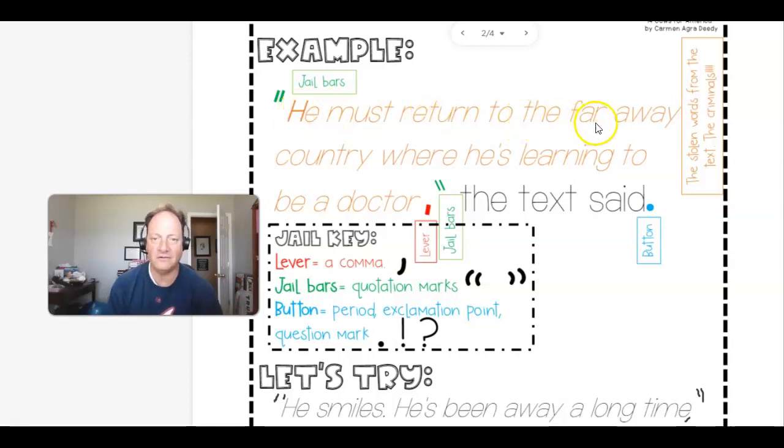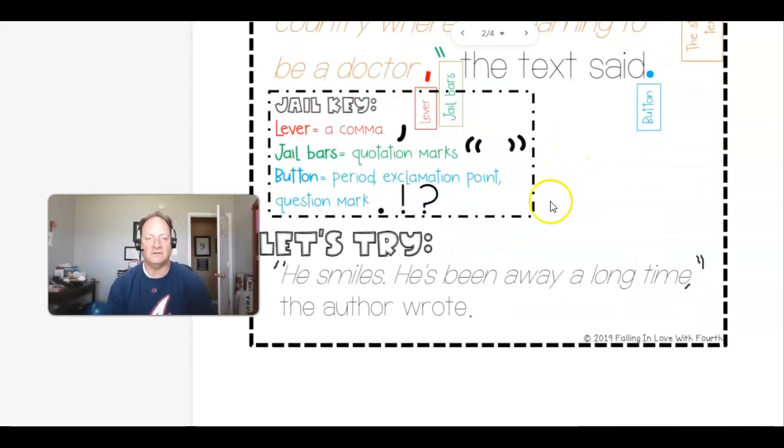He must return to the faraway country where he's been learning to be a doctor. Quote, a comma, and then quotation marks. The text said, period, okay? So it's the same thing. We worked on that down here. We made the corrections where we needed.